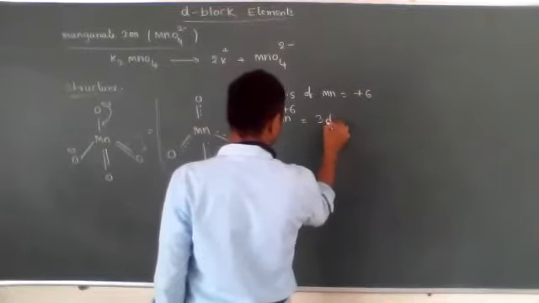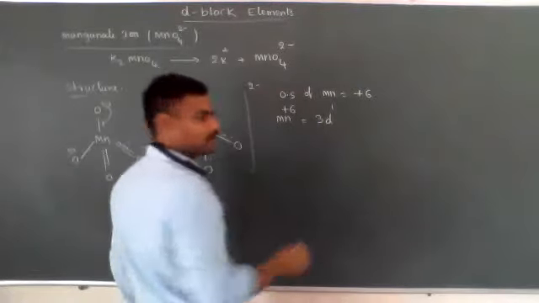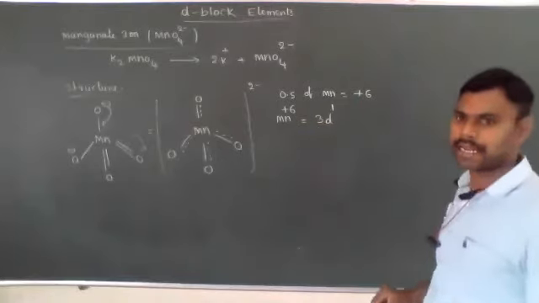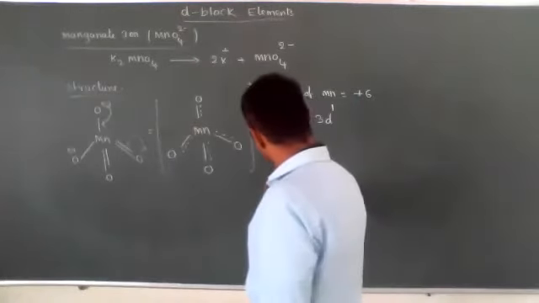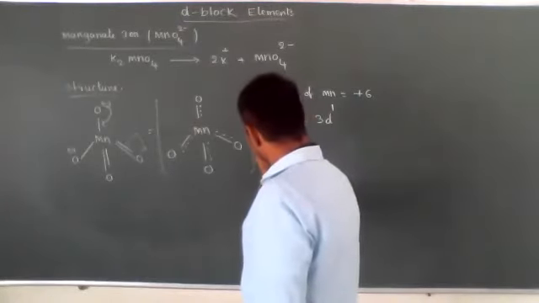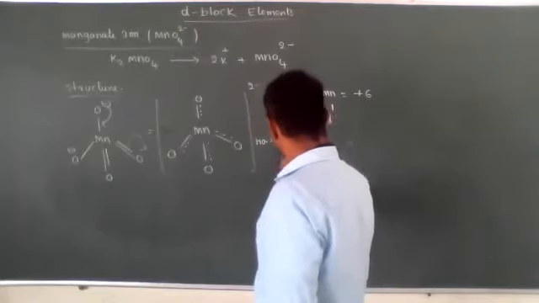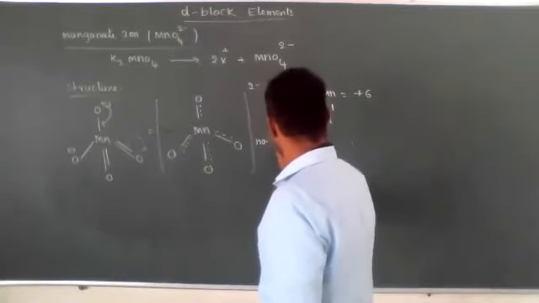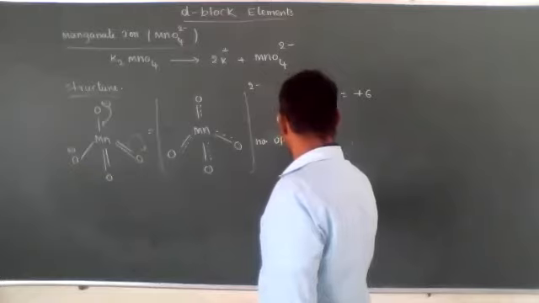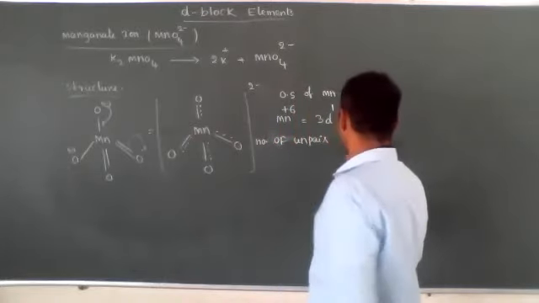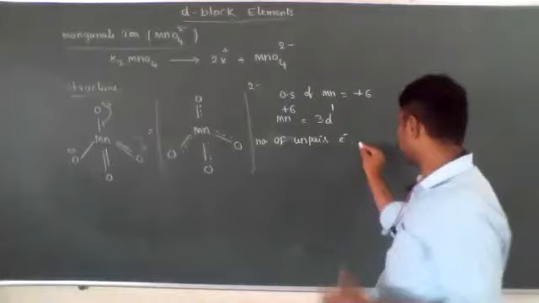The electronic configuration is 3d1. So how many unpaired electrons are present? Number of unpaired electrons equals 1.